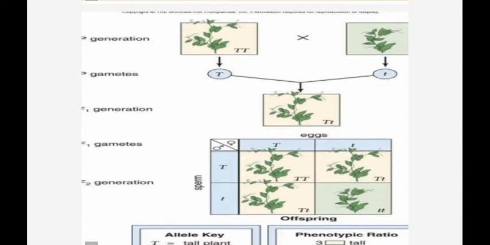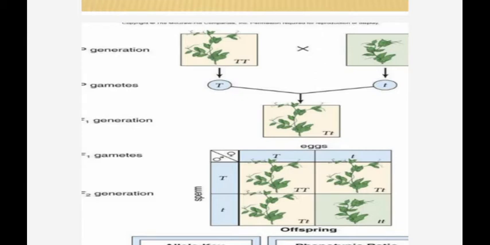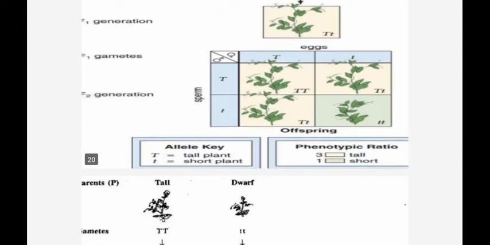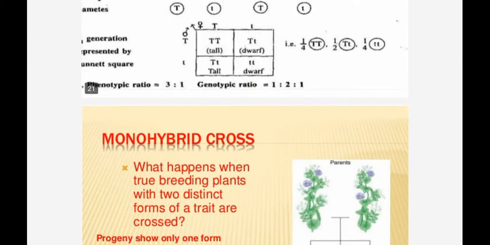See here an example, again tall and dwarf. From one parent capital T tall is coming and from the other parent dwarf small t is coming. These are the gametes, capital T gamete and small t gamete. In the F1 generation, what do we get? Tall plants. Then in F2, again from the parents different gametes are chosen, and the offspring will be again in a 3:1 ratio. Okay, this is the law of segregation.